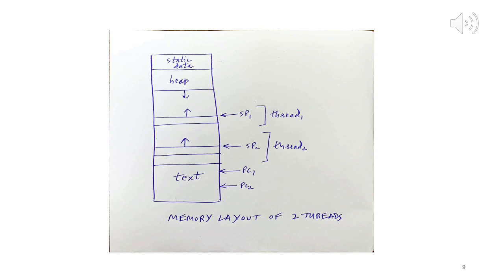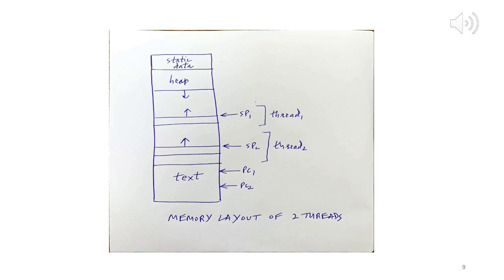And then you have the spaces allocated to threads. So note that all threads share the address space of a process. So thread 1 and thread 2, they have their own SPs. So what is SP? SP is a stack pointer, a small register that stores the address of the last function call. So we note that each thread gets its own stack, independently, which can grow or shrink.